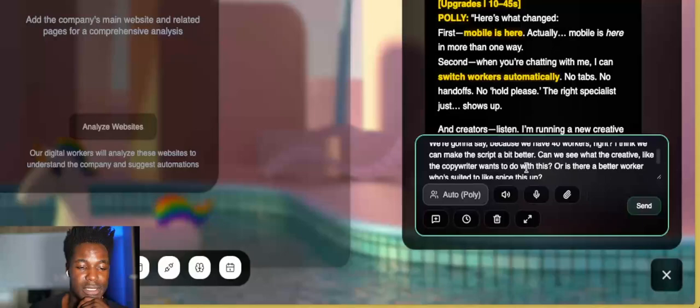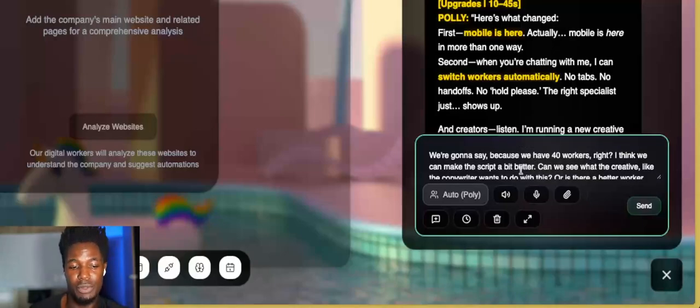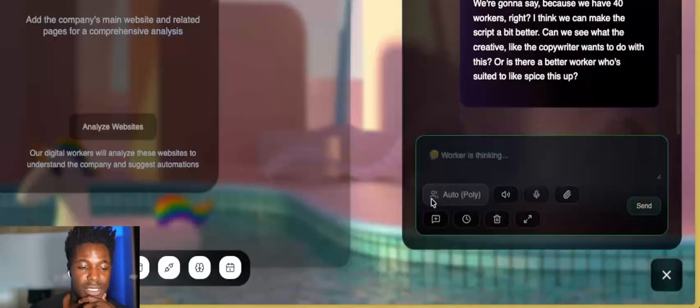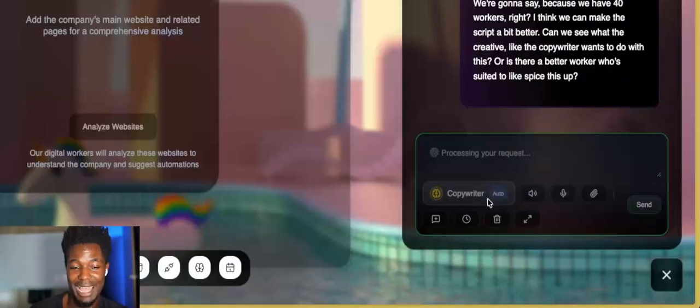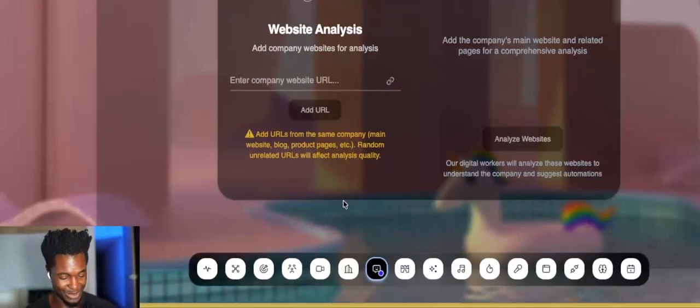So you want to give it a second for the text to show up, because if you don't, it's gonna fail. But check this out. You'll see here actually that Polly will auto switch to the correct worker without me even having to switch. Ah, look at that. Did you see that? Let me zoom out.